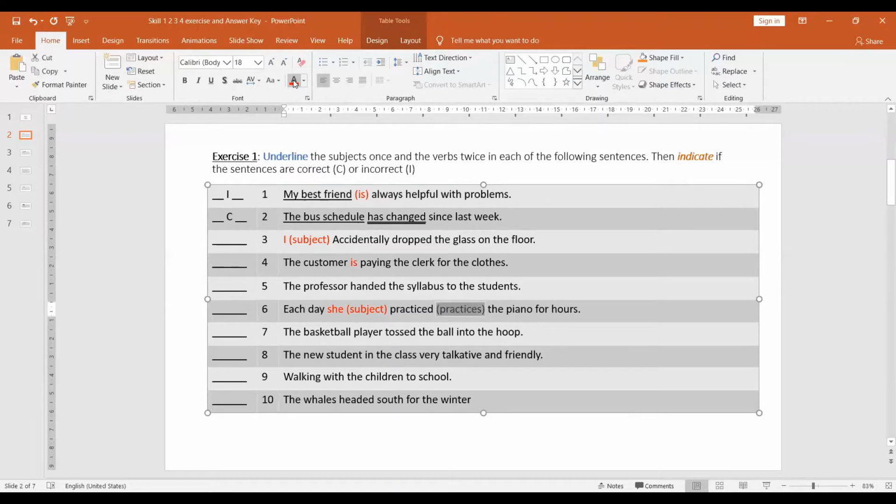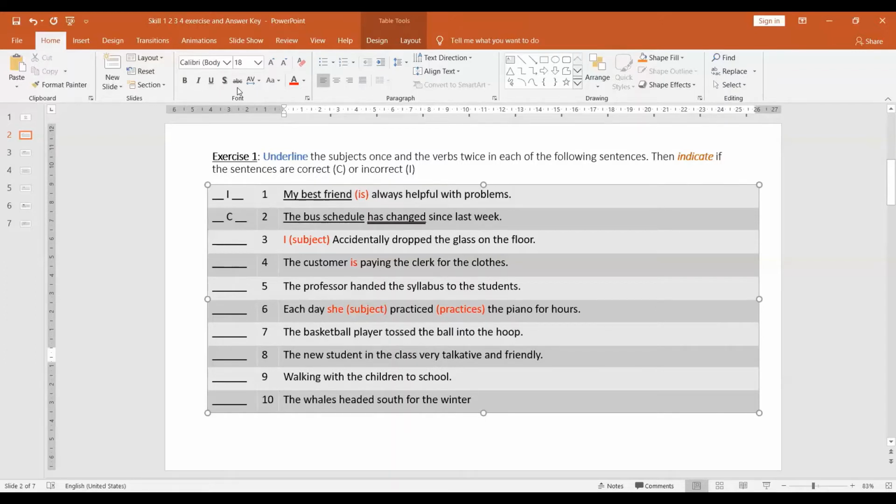So tell me what you think. Is that correct or incorrect? "The basketball player tossed the ball into the hoop." The basketball player is the subject and tossed is the verb. It is correct. This is in the simple past.